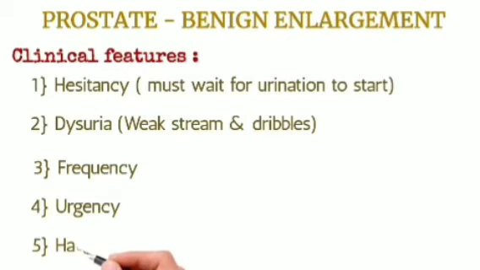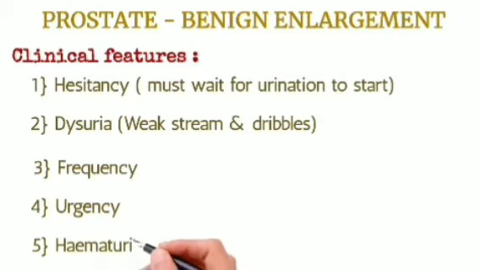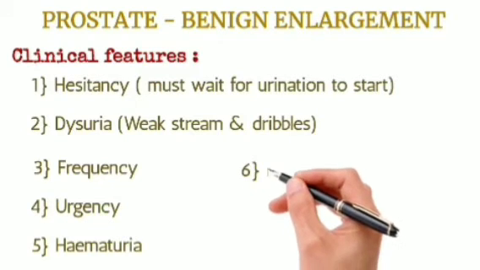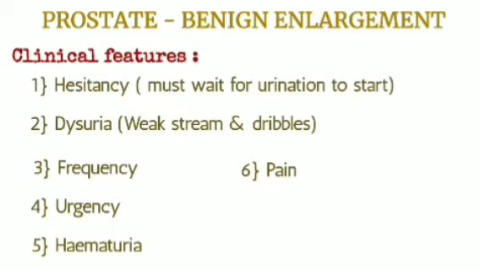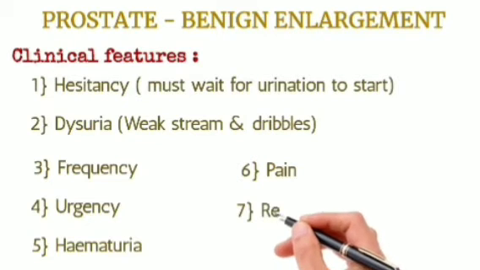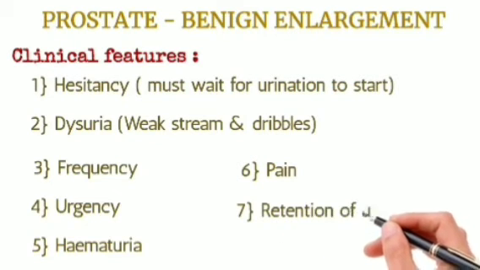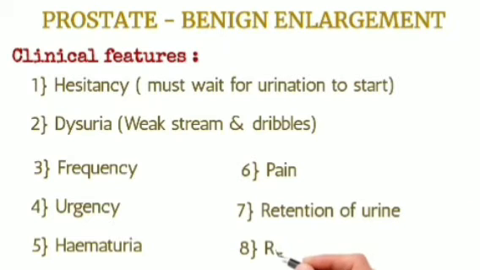Fifth is the hematuria. Due to the rupture of the dilated veins at the base of the bladder due to the straining, there is blood in the urine. Sixth is the pain. Although the enlargement is a painless condition, the pain is due to secondary changes caused by the enlargement, like cystitis, acute retention, hydronephrosis, and fullness in the rectum. Seventh is the retention of urine, and the last is renal failure.